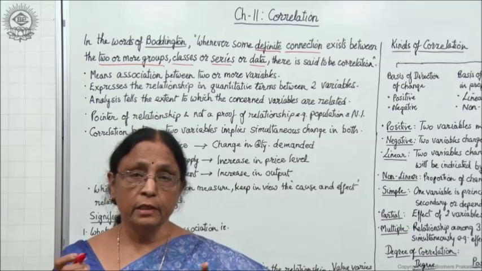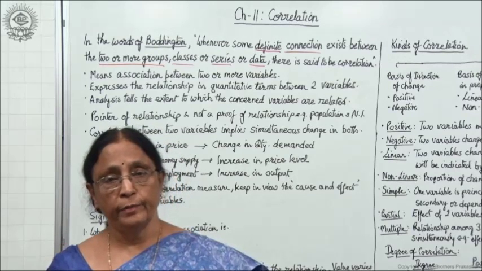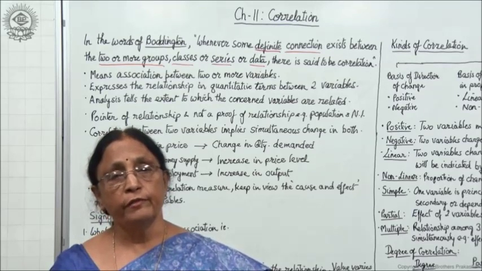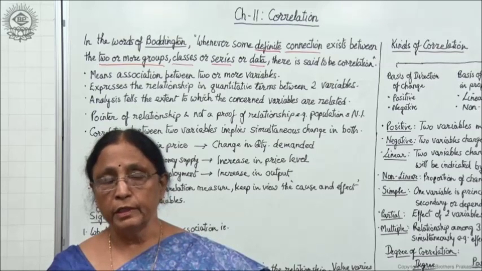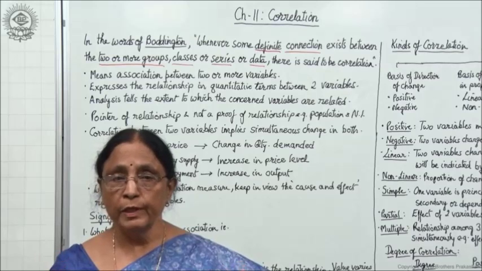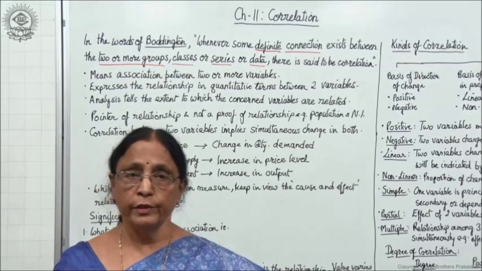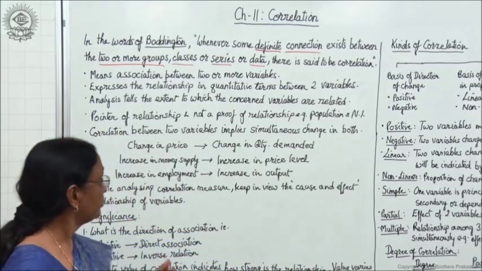Then in that case demand becomes the cause and price becomes the effect, right? So whenever we are analyzing correlation, the cause and effect relationship is very important. Otherwise we are just simply saying that both are either increasing or decreasing, or both the variables are correlated.